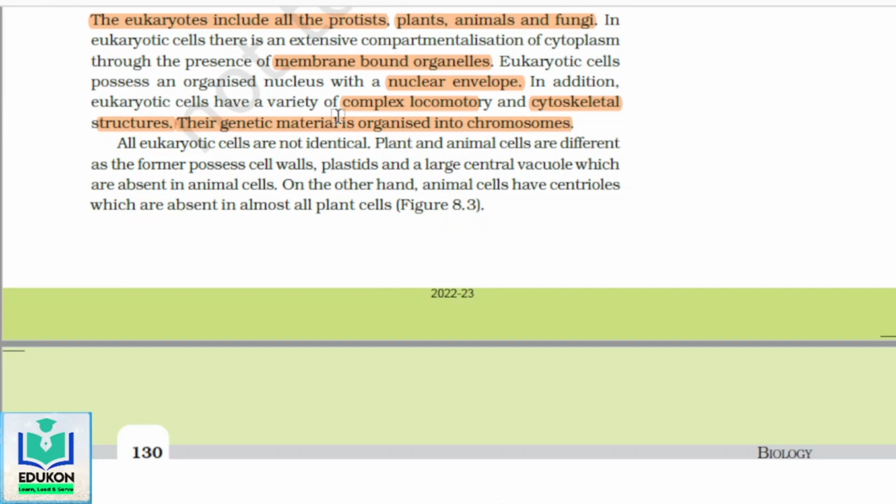For example, plant and animal cells are different because plant cells have a cell wall, plastids, and a large central vacuole, which are absent in animal cells. On the other hand, animal cells have centrioles, which are absent in almost all plant cells.